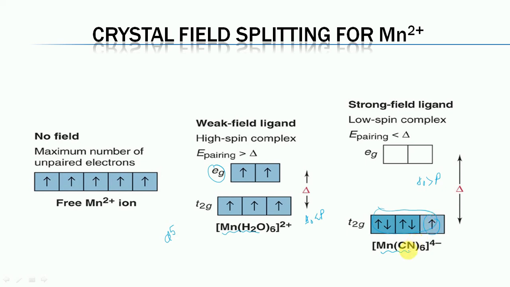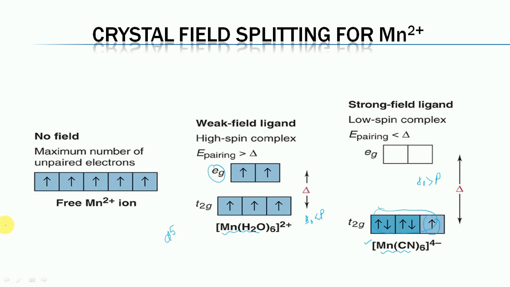But the paramagnetic character in the second complex is less in comparison to the first complex, in which there are 6 water ligands. So it is an example of crystal field splitting for manganese 2+. Both the complexes are still paramagnetic. In the first case, the paramagnetism is higher due to the presence of 5 electrons, and in the second case the paramagnetism is less due to the presence of only one single electron.